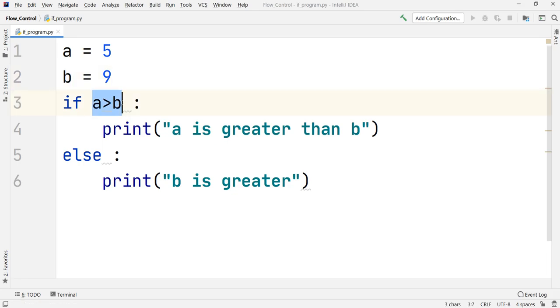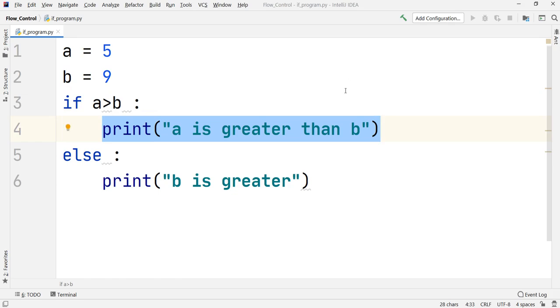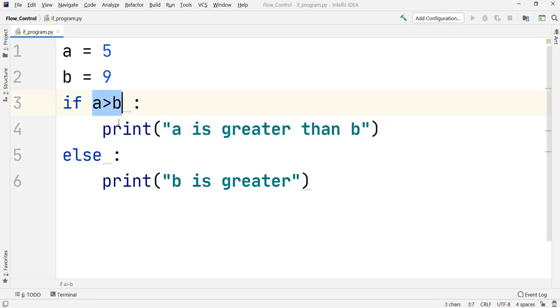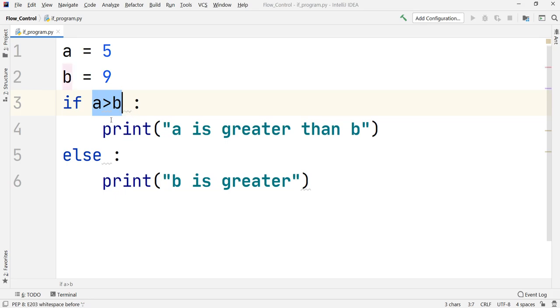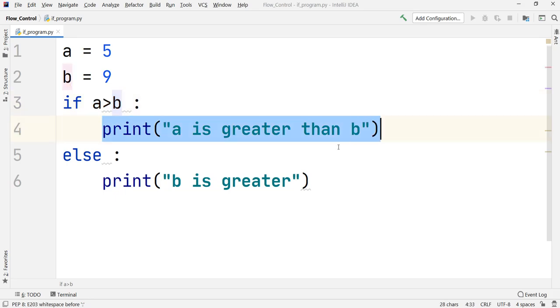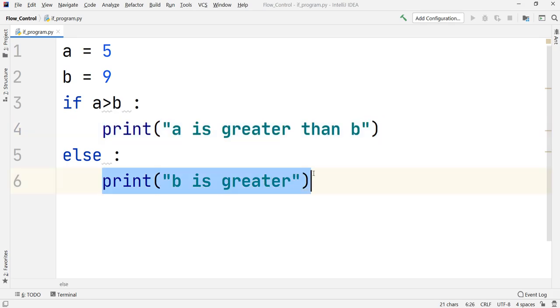If A is greater than B, then this line of code will be executed. And if this condition is false, whatever you have written inside the else block will be executed. Depending on the condition that you set here, either this code or that code will be executed, but at no point can both codes execute. Either the first code or the second code, depending on this condition.